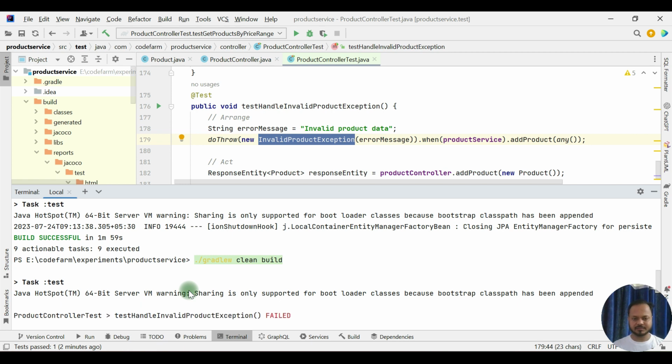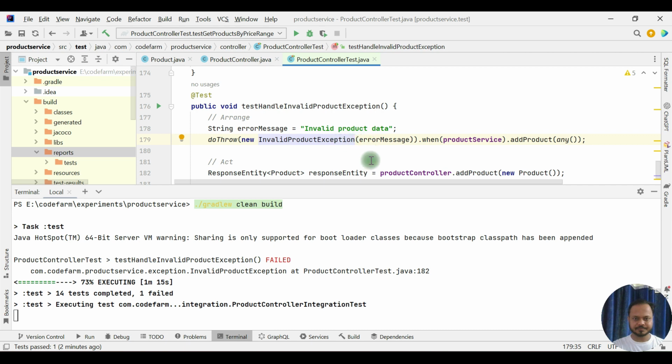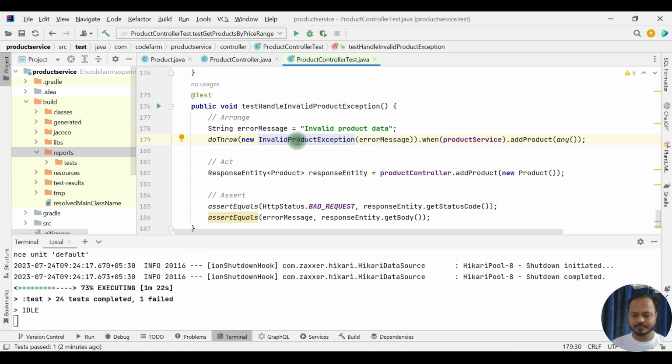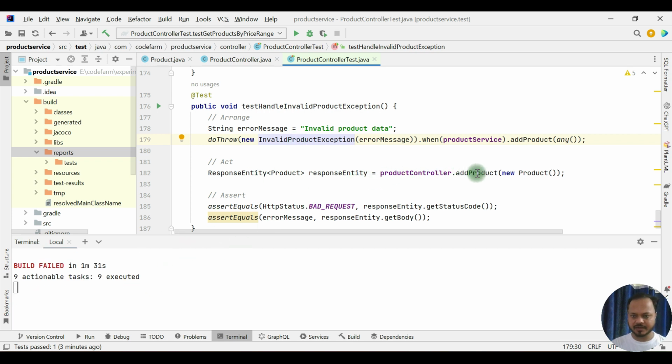Okay, good. The test case at last, I thought that it would pass, but it did not actually. So only one test is failing.